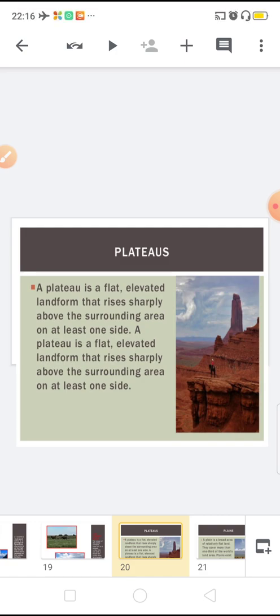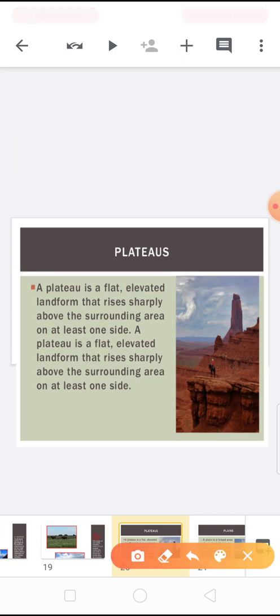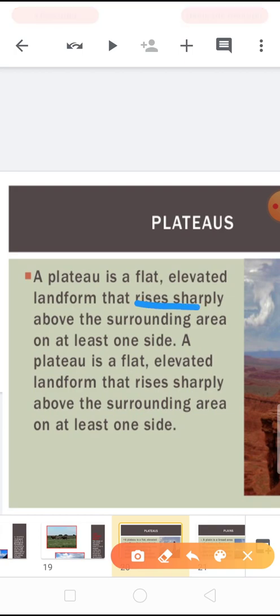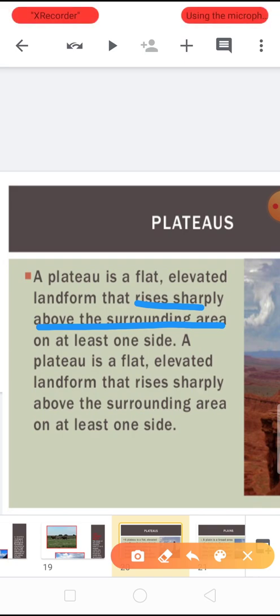The important line here is that it is a table land standing above the surrounding area, rising sharply above it. A plateau is flat elevated land that rises sharply above the surrounding area on at least one side.